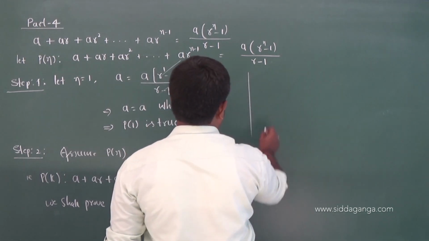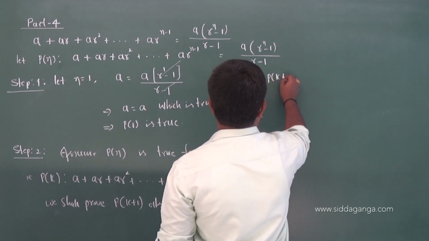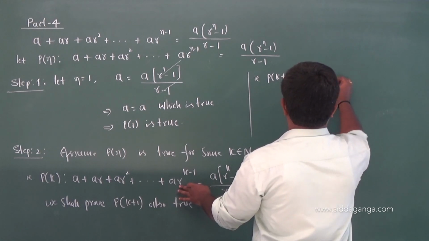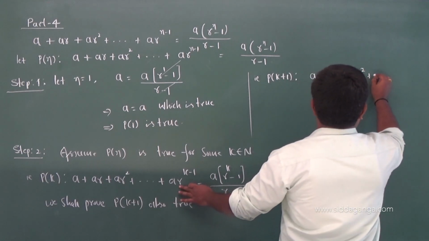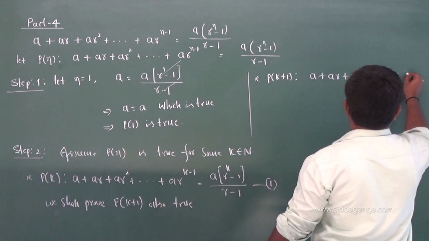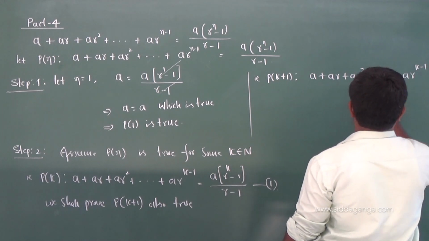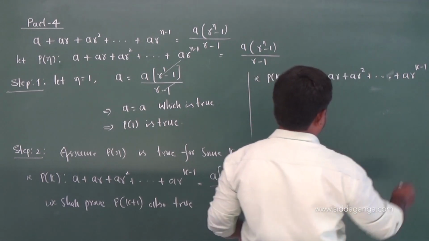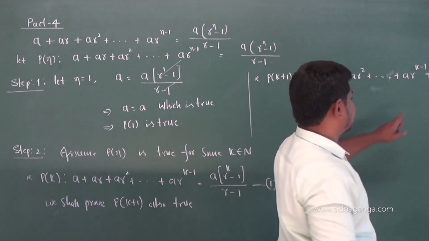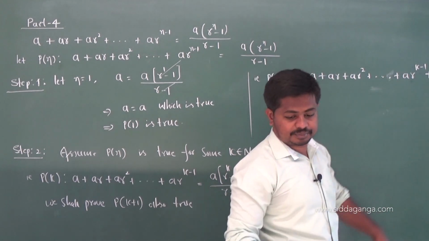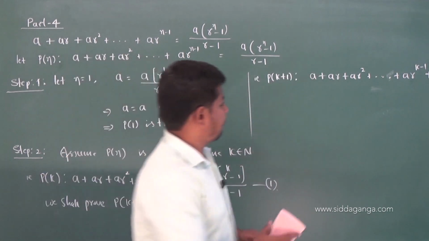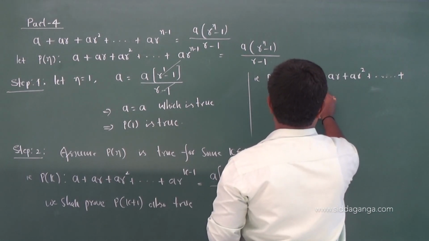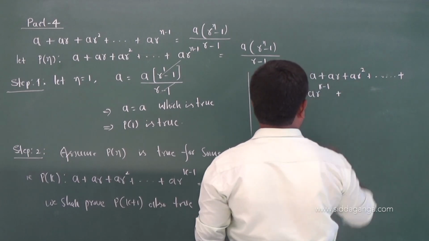Till the kth term you write as it is, a plus ar square and so on, a into r power of k minus 1, this is the kth term, plus ar power of k minus 1. This is the kth term.